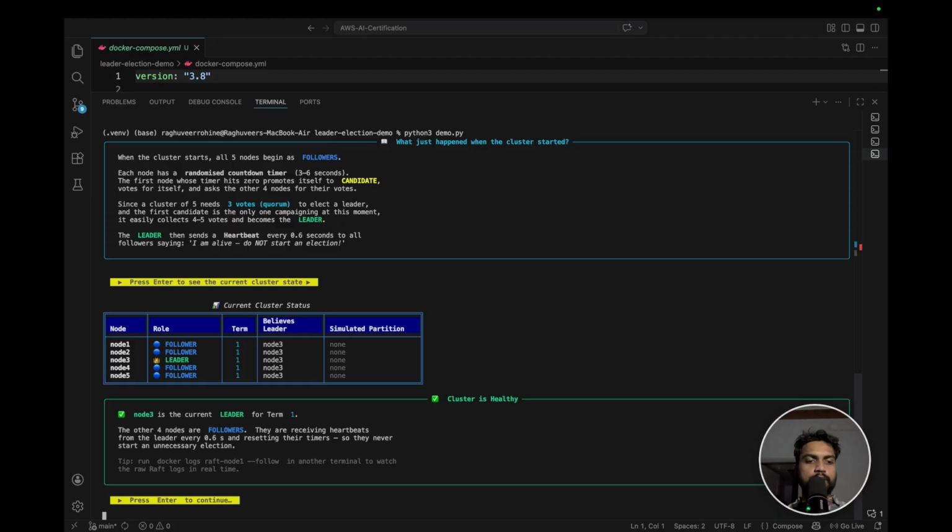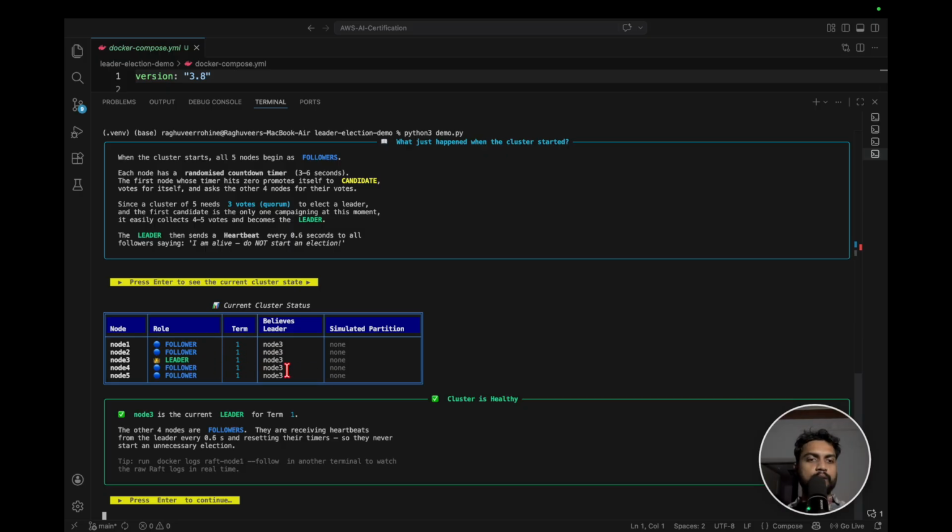Now if I press enter, you can see that the elections have been completed, and for term 1, node 3 has been selected as the leader, and the other 4 are the followers. Now all of them believe that node 3 is the leader.